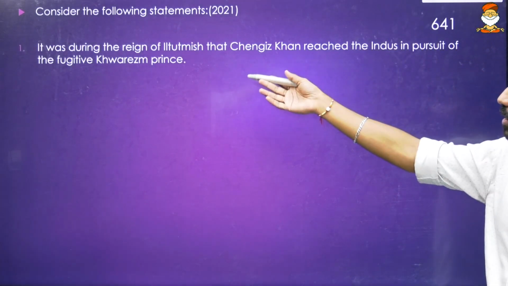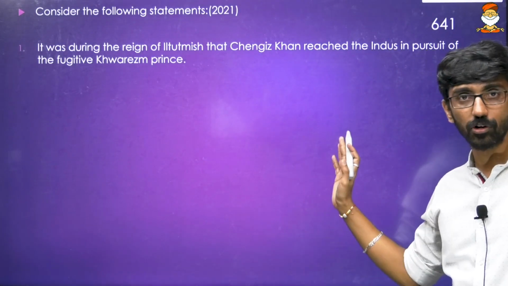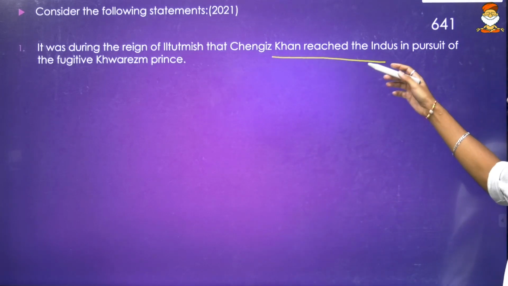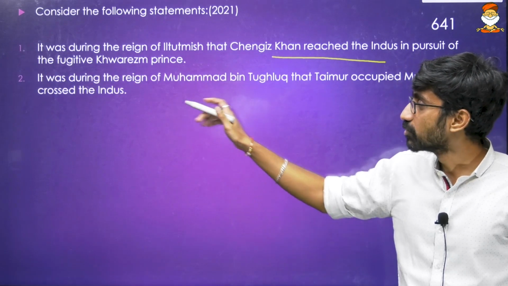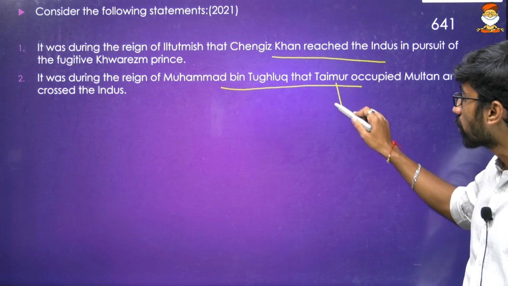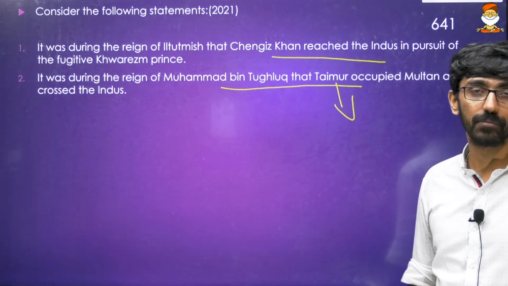2021, it is about Mongol invasions. So that is one topic we will discuss. It was during the time of Iltutmish that Genghis Khan reached the Indus in pursuit of a fugitive Khawarizm prince. We will discuss this concept. It was in the reign of Muhammad bin Tughlaq that Timur occupied Multan and crossed the Indus. Now, Timur had occupied during Nasiruddin Muhammad Tughlaq, not Muhammad bin Tughlaq.